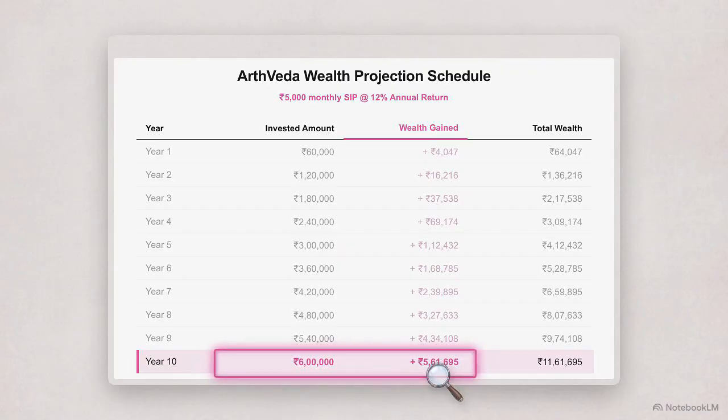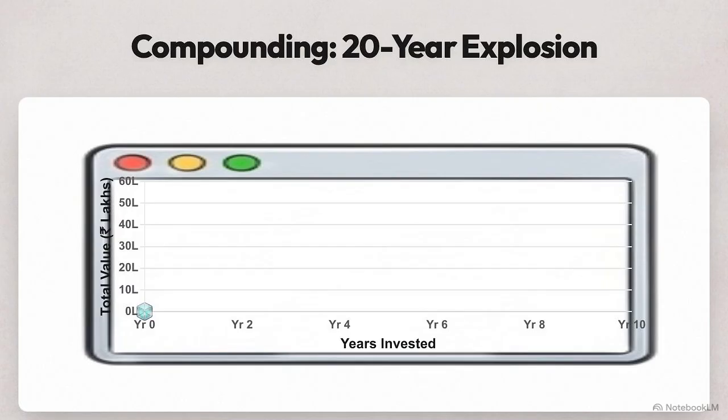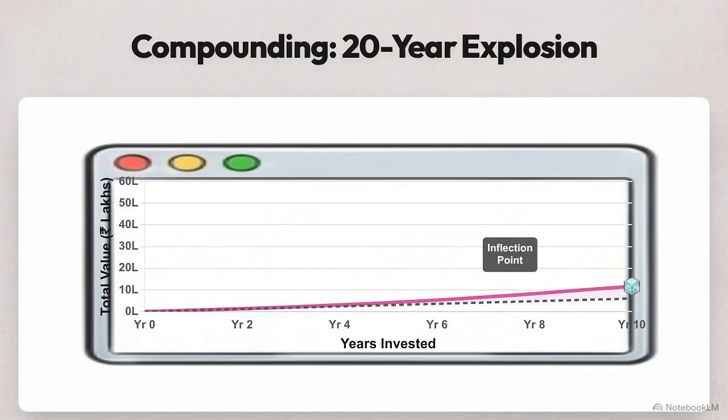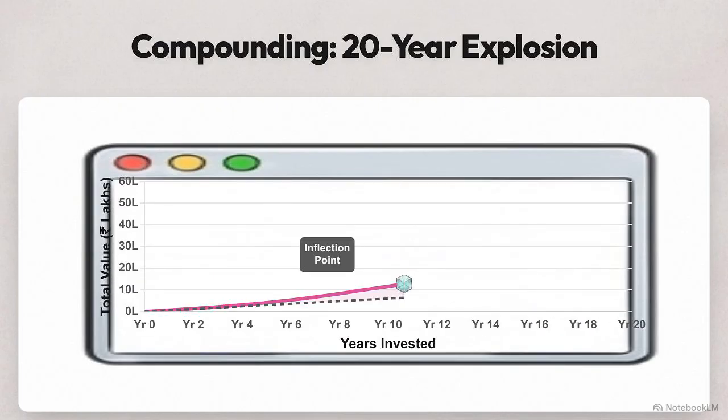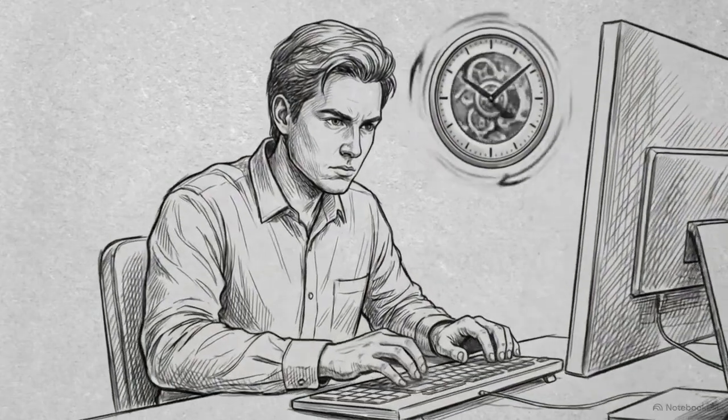If we extend this same calculation to a 20-year horizon, the curve shifts again. In the second decade, the exponential growth can result in a final value that is 3 to 4 times your total investment. Navigating those slow initial years isn't about market timing or stock picking, it's an endurance test. This calculator helps you visualize the long-term target so you can stay disciplined during the early years.